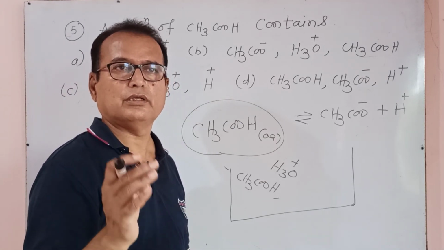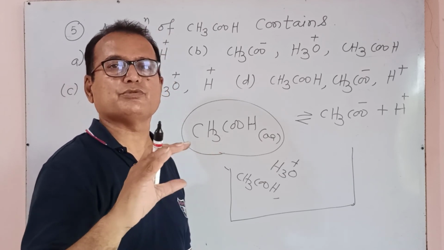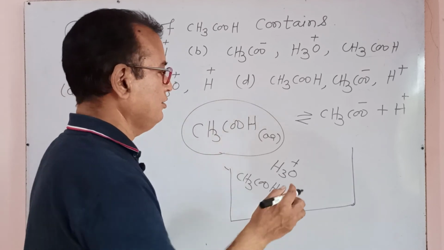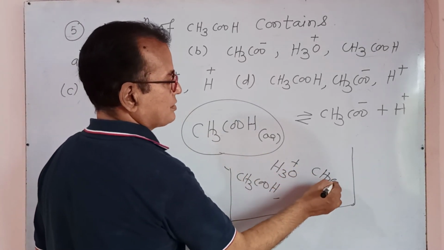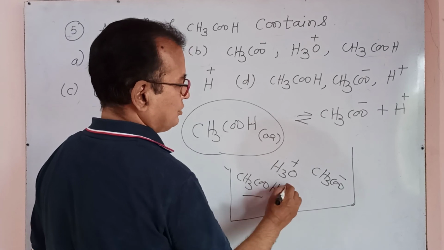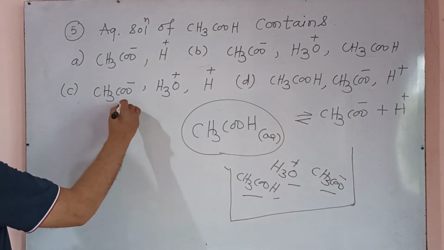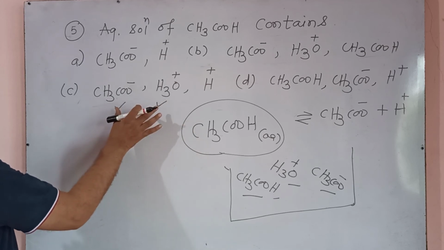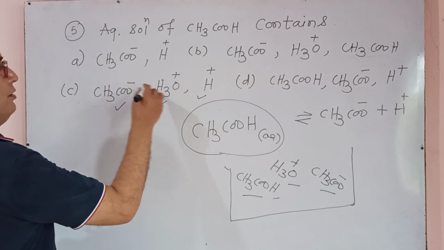In water, H plus ions are not in a free state. This H plus ion, which is accepted by H2O, gives H3O plus and CH3COO minus. 1, 2, 3, three types of ions are there: CH3COO minus, H3O plus, okay. These 2 ions are there, and H plus is double, so it is cancelled.